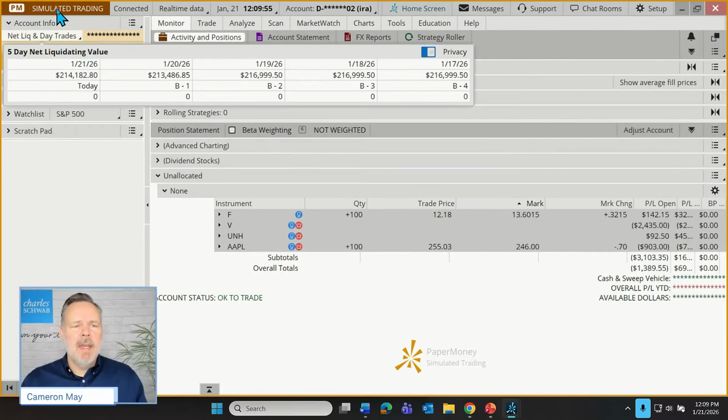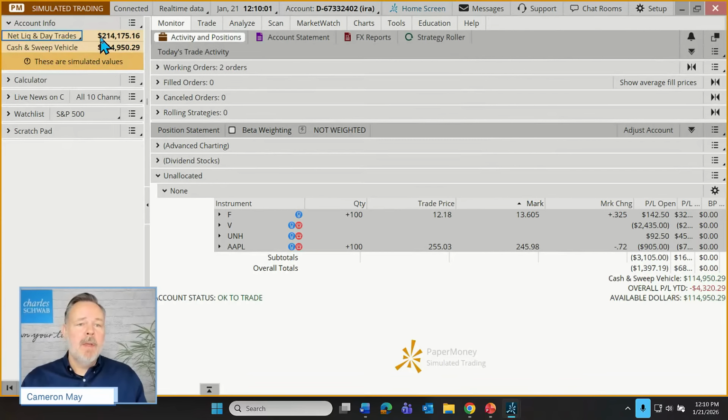But this is just a simulated account. I'm not revealing anything if I turn off my privacy settings for a moment. But you'll see in this simulated account, my paper money account, the total value of the account, including any holdings, is $214,000. But of that, $114,000 is cash. So that's the way that we would look at that. So there must be about $100,000 that's contained in investments or in trades, and then there's about $114,000 in cash.